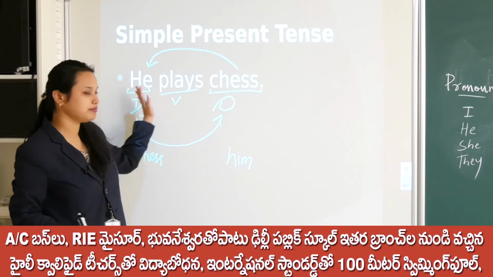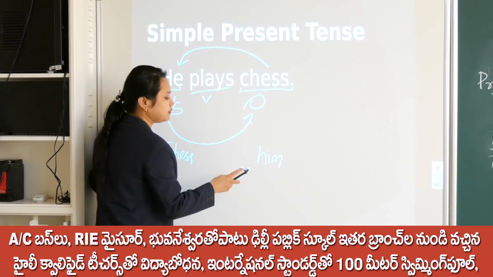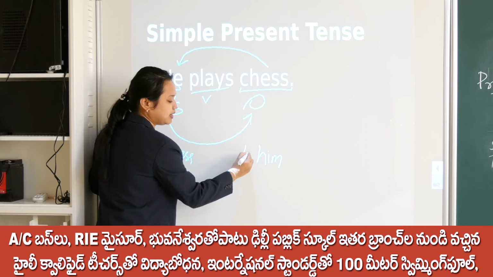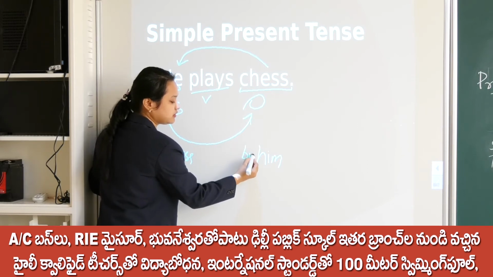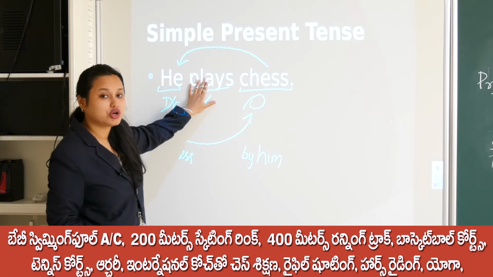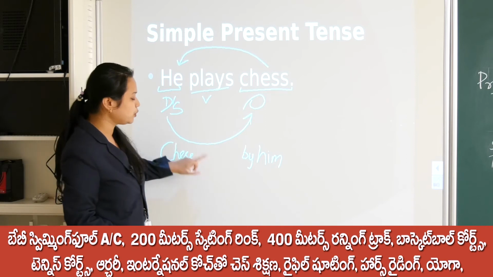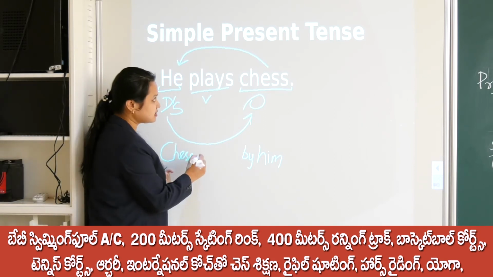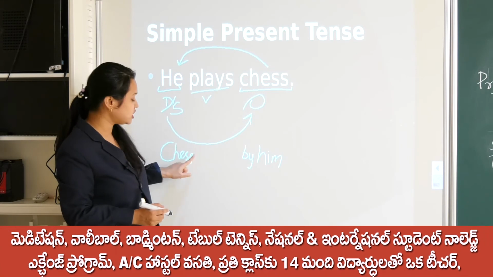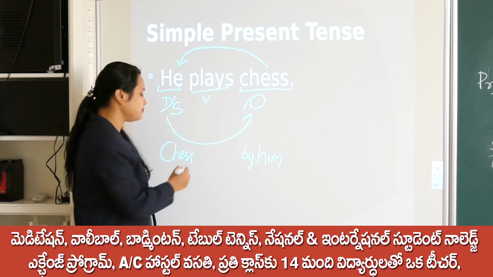So let's come to here. Chess. Then I made the he come here, him. I have to put the preposition by before him, and then I have to work with the verb. So what will be the verb? I have to put one helping verb. Chess is singular present, so for singular present, what helping verb?